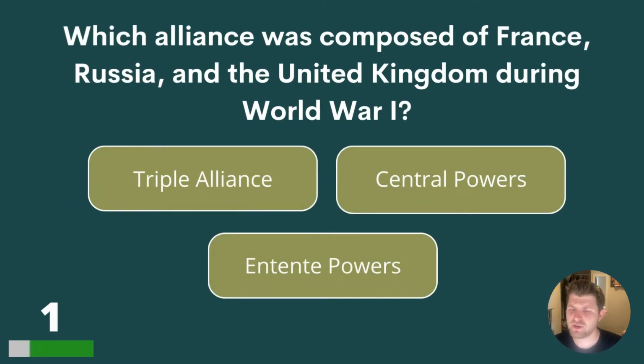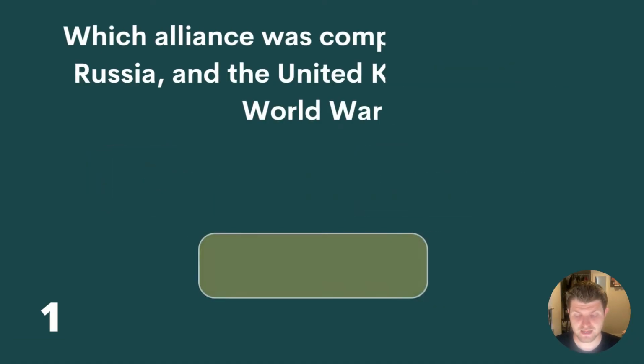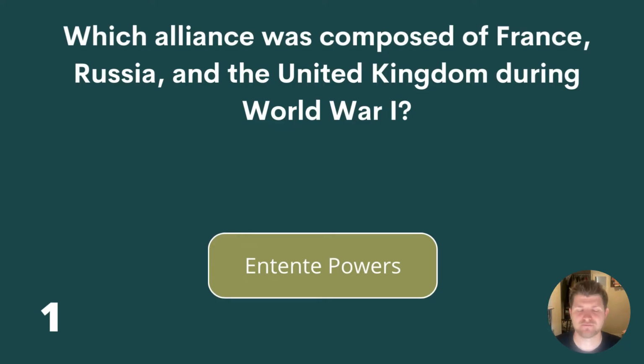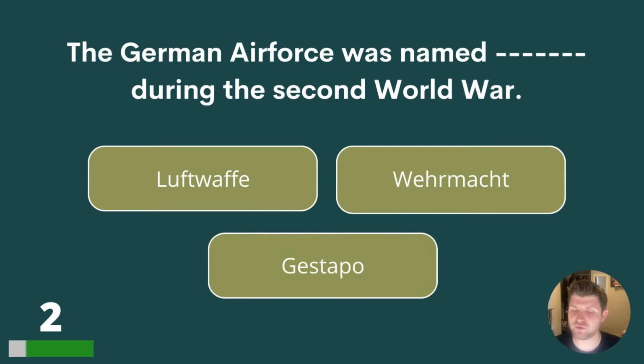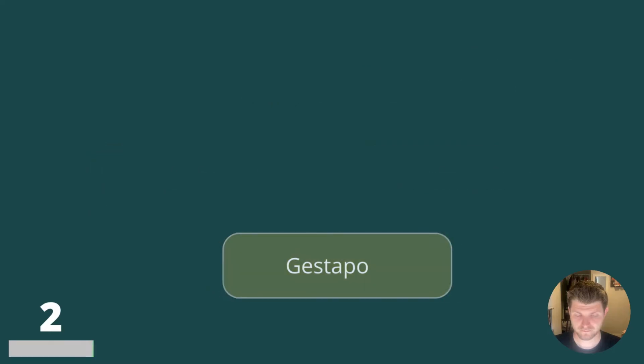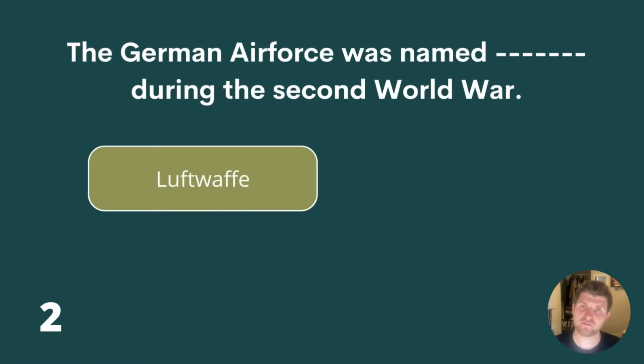Which alliance was composed of France, Russia and the United Kingdom during World War I? Triple Alliance, Central Powers or Entente Powers? The answer is Entente Powers. Question 2. The German Air Force was named what during the Second World War? Luftwaffe, Wehrmacht or Gestapo? The answer is Luftwaffe.